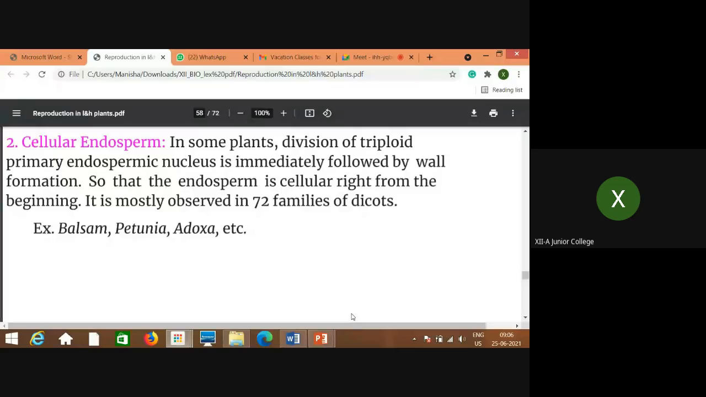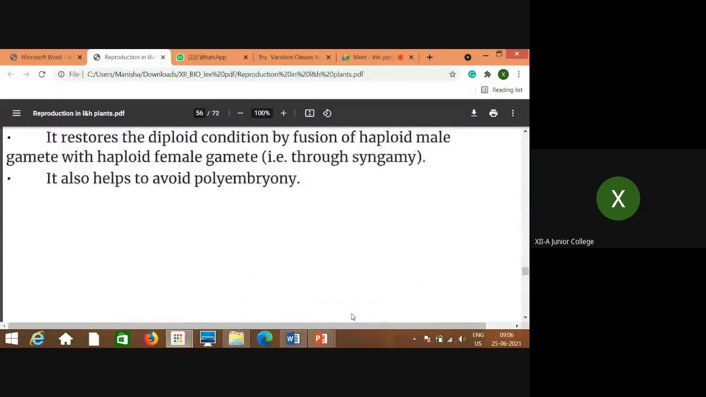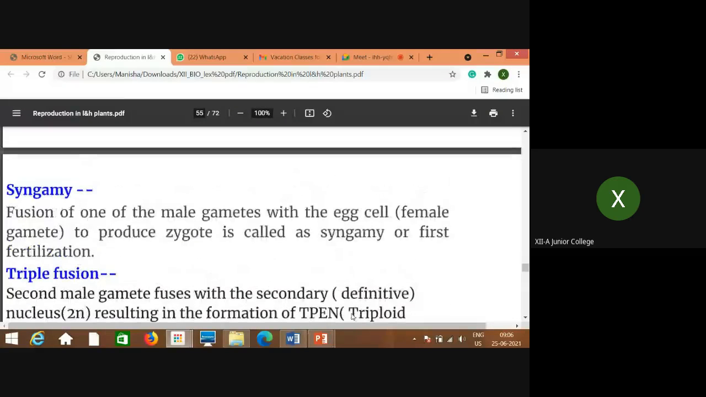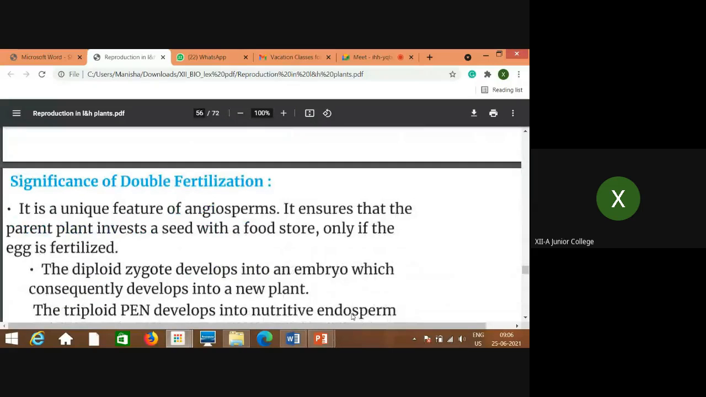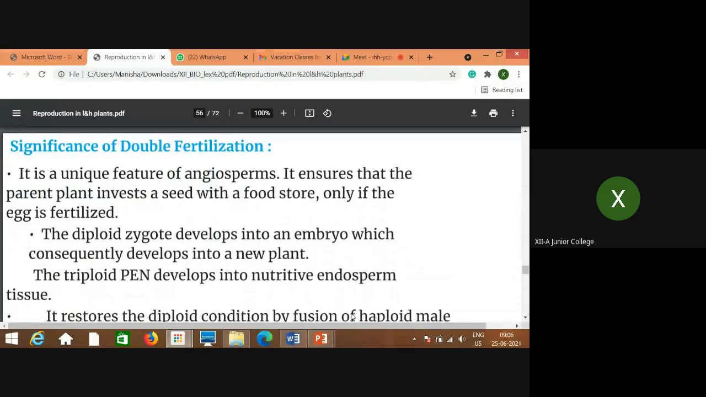So, in the last lecture, what we discussed was all these terminologies and double fertilization. We discussed up to double fertilization, as well as the contrivances for self and cross pollination, and the difference between self and cross pollination. So all these things we have already discussed. Now we'll come to the next part, that is the significance of double fertilization.